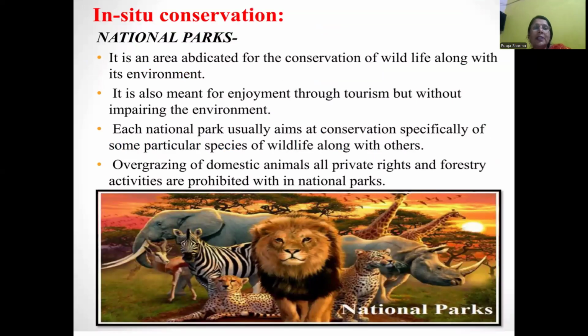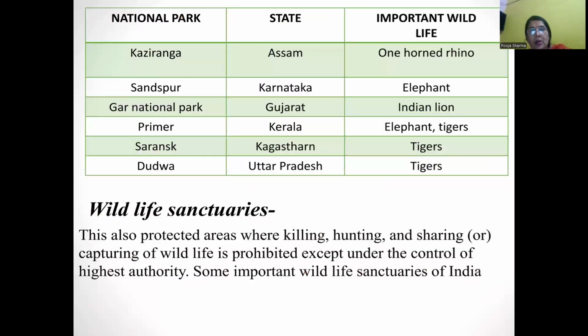In situ conservation. National park: it is an area dedicated to the conservation of wildlife along with its environment. It is also meant for enjoyment through tourism, but without impairing the environment. Each national park usually aims to conserve some particular species of wildlife along with others. Overgrazing by domestic animals and private rights to forestry activities are prohibited within the national park.